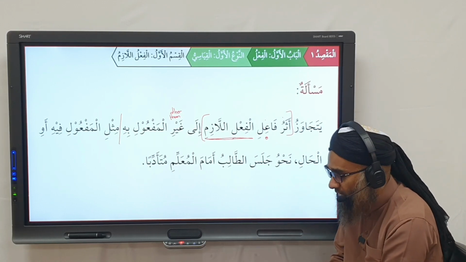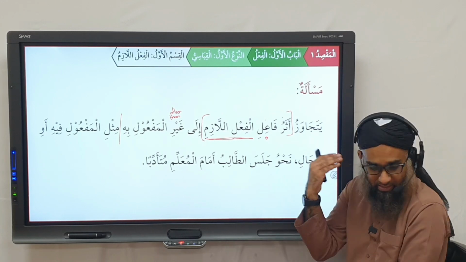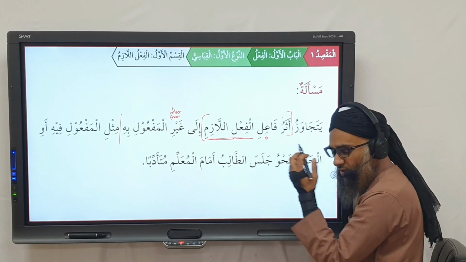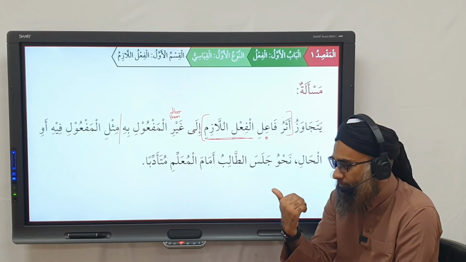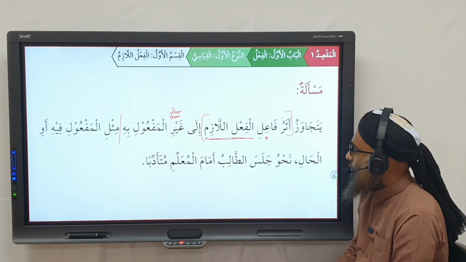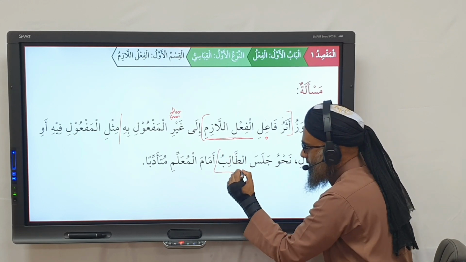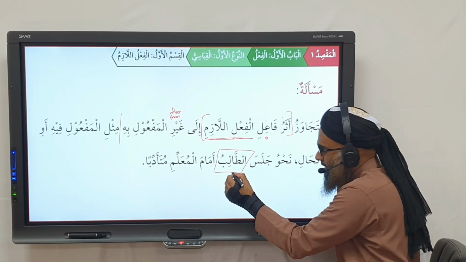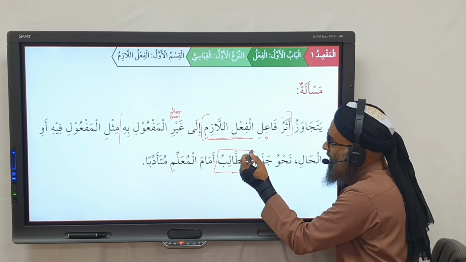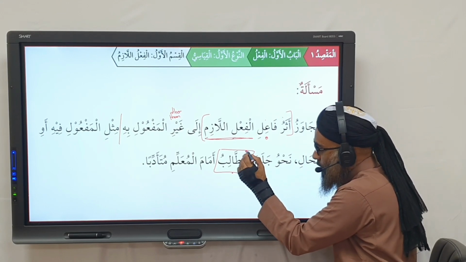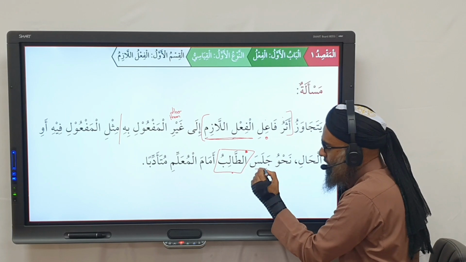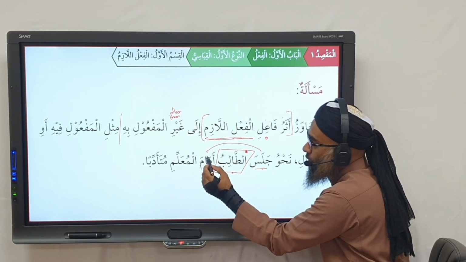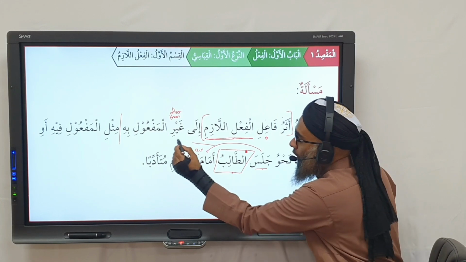مثل المفعول فيه أو الحال. For example, like the maf'ul fi or the hal. So the effect of the fa'il, I mean the fa'il is doing, for example, jalasa. So the jalasa, who's the fa'il? The talib. So the talib's action, the effect of the doer, the talib, his action, the effect can go beyond him to the maf'ul fihi or to the hal.